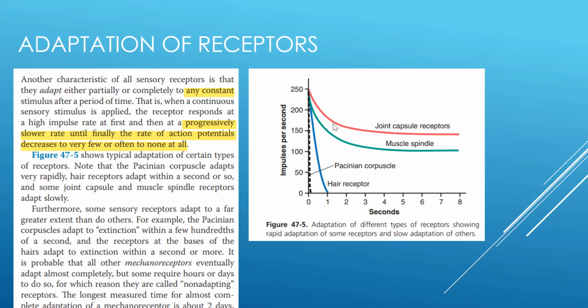But some types of receptors never reach zero adaptation, like the muscle spindle and joint capsule receptors. They have a decrease in their response, but it never reaches zero. Why? That's related to their function, like for example the muscle spindle for the stretch reflex and so on.